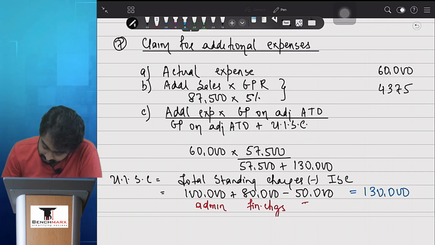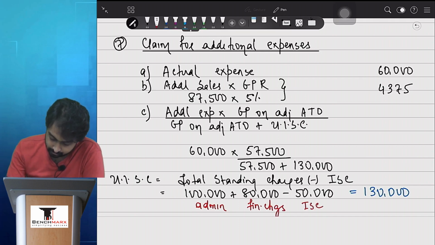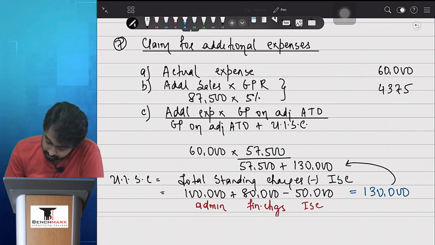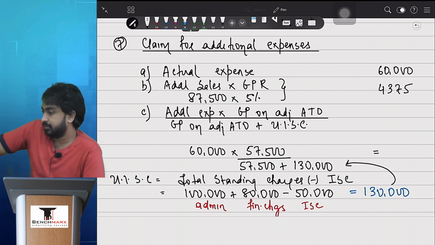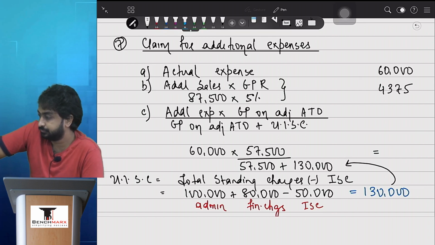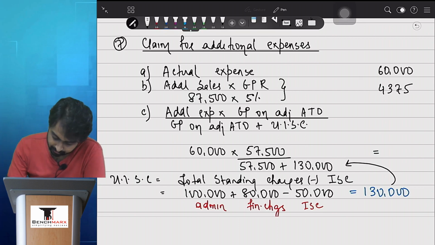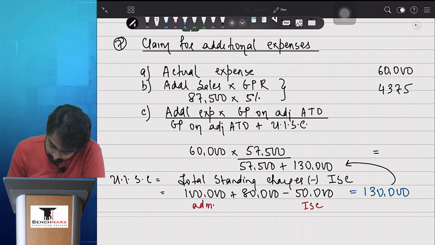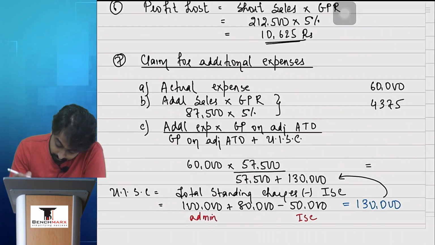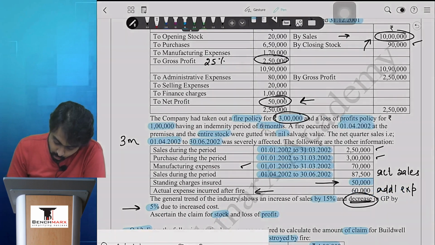And 50 is ISC, and this 1 lakh 30 is coming here, and we will get the answer. One lakh is finance, okay, and 80 is admin. अच्छा उल्टा.